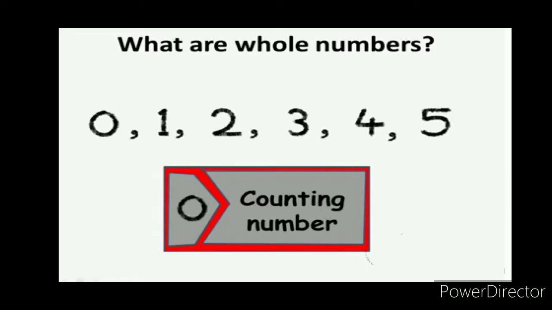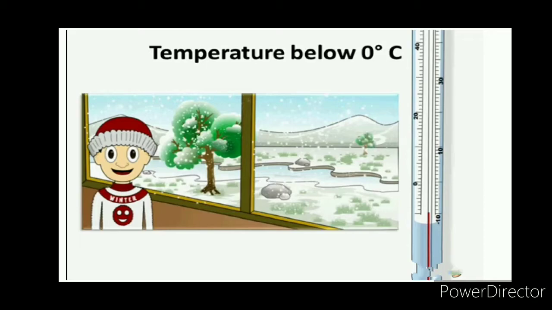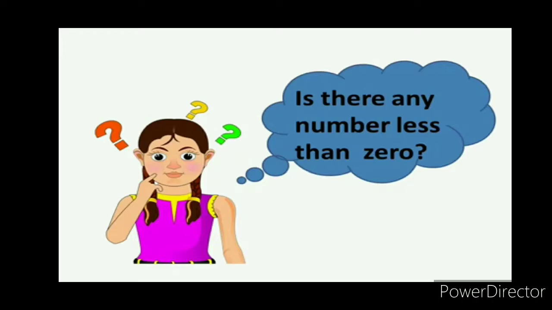Understood? Now, you may think, do we need other numbers too? Let us see. You must be watching weather report on TV during winter times. You might have heard like this: temperature in Ladakh went below 0 degrees Celsius. That is, it went 10 degrees Celsius below 0 degree Celsius. So, is there any number less than 0? And why do we need it? Let us see about this.